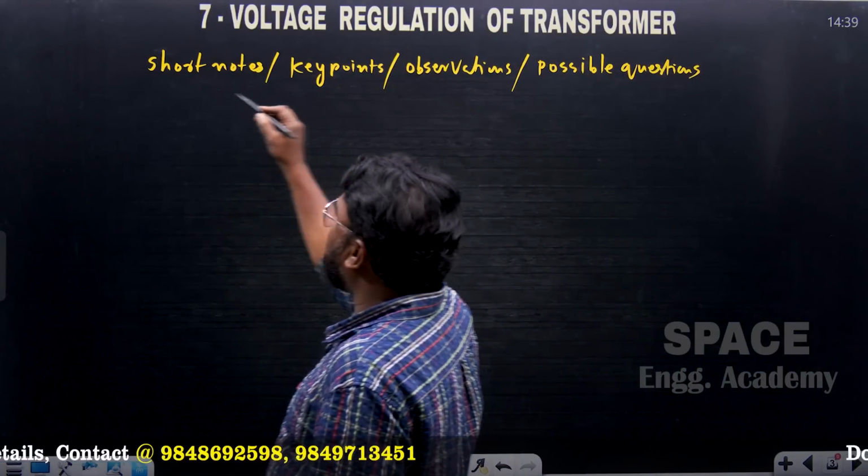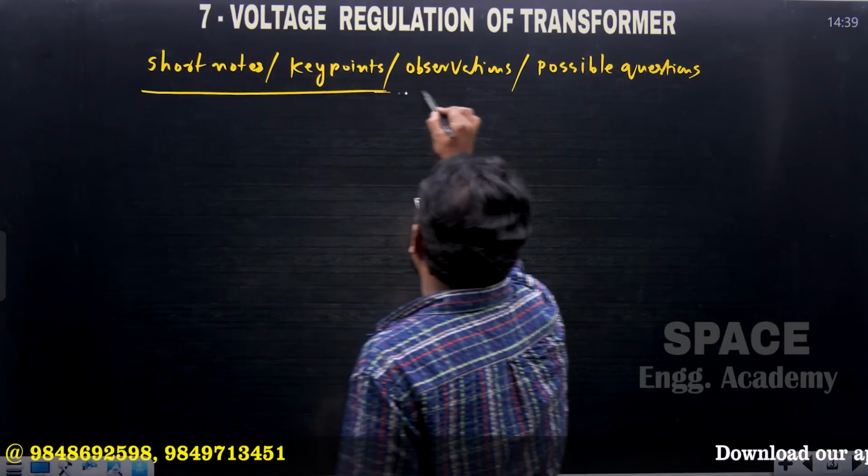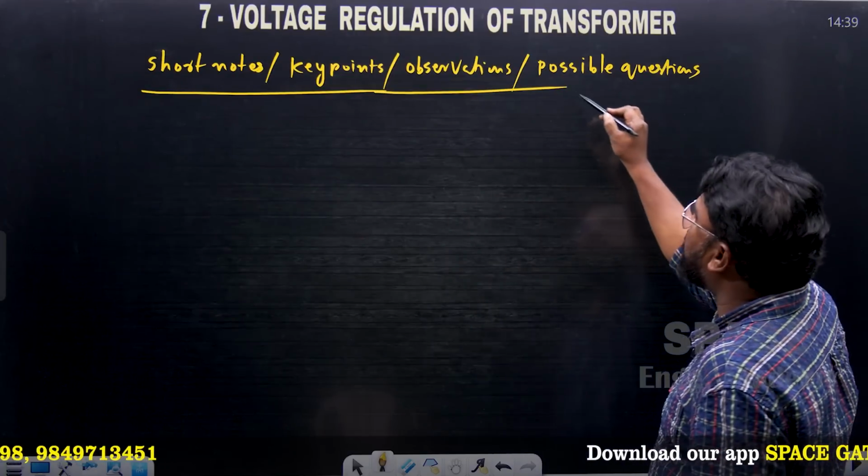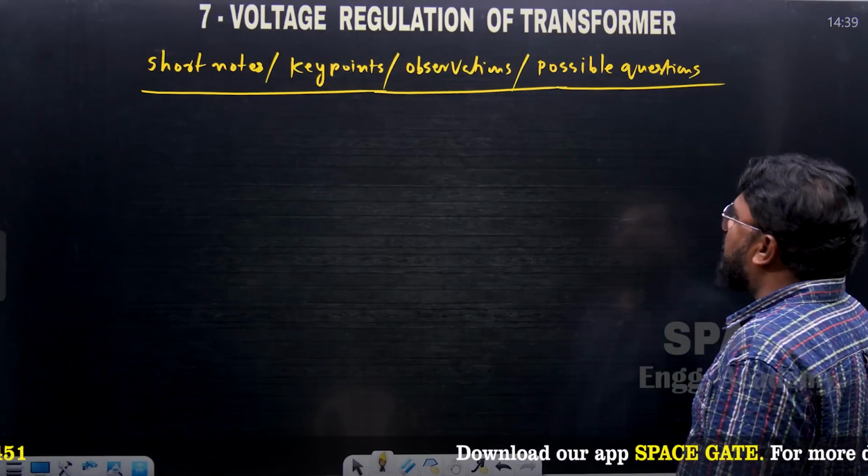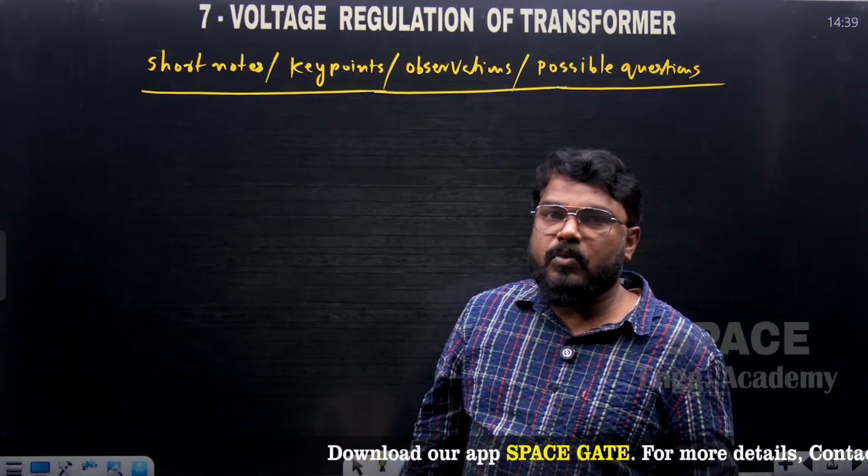Whatever you call them, these are short points, short notes, key points, observations and possible questions from voltage regulation